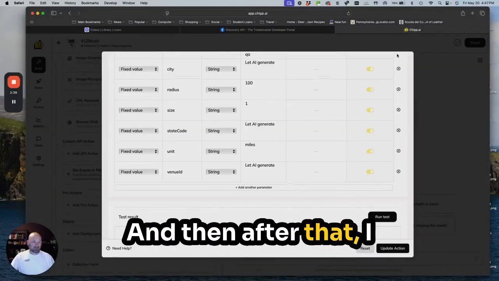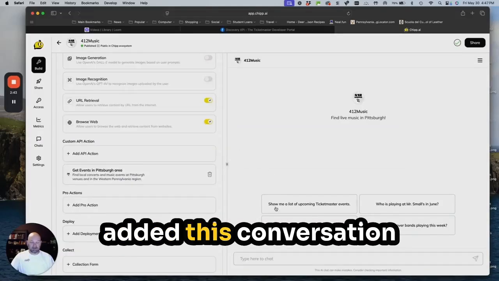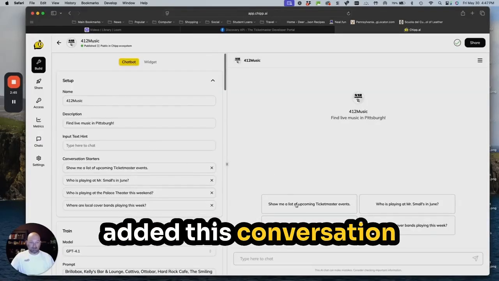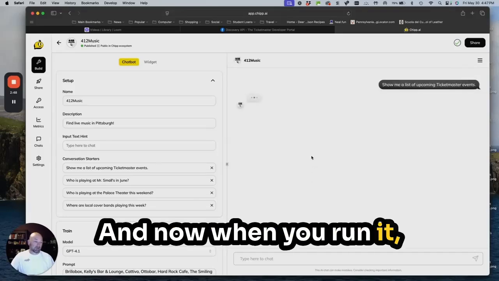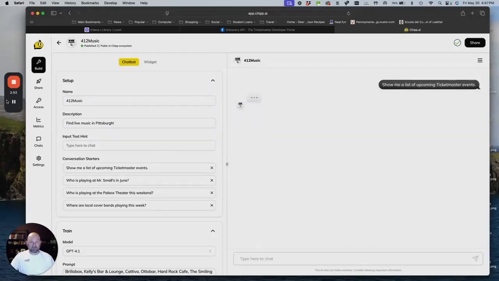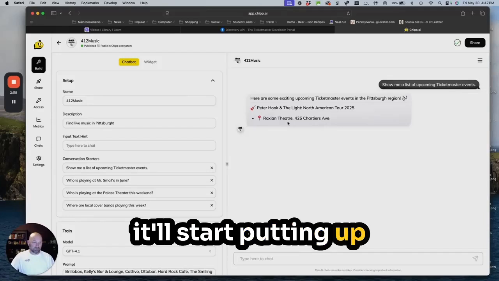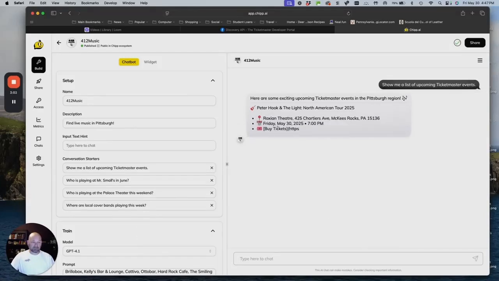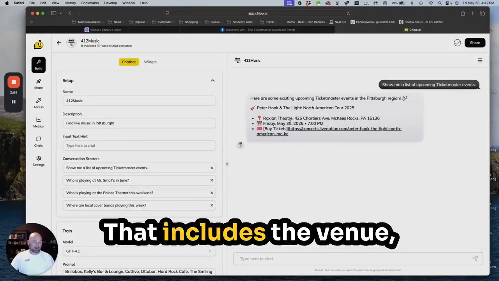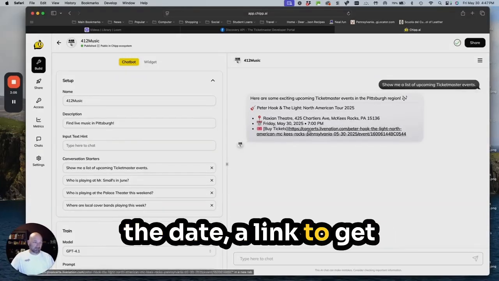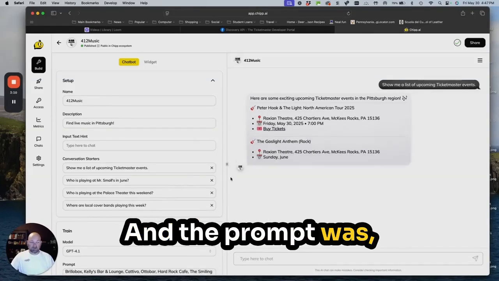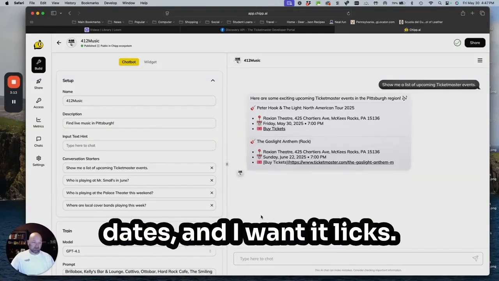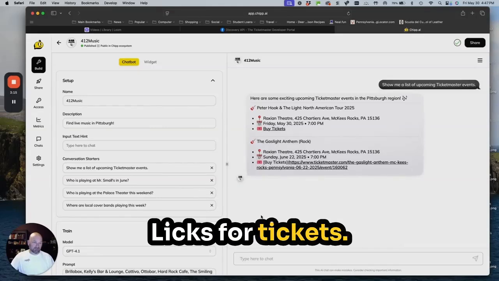And then after that, I added this conversation starter to show me a list of upcoming Ticketmaster events. And now when you run it, it'll start putting up upcoming events. And it includes the venue, the date, a link to get tickets. And that's one of the things that I specified in the prompt: I want venues, I want dates, and I want links for tickets.